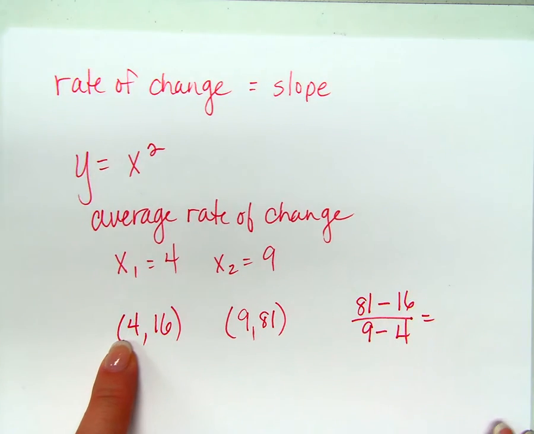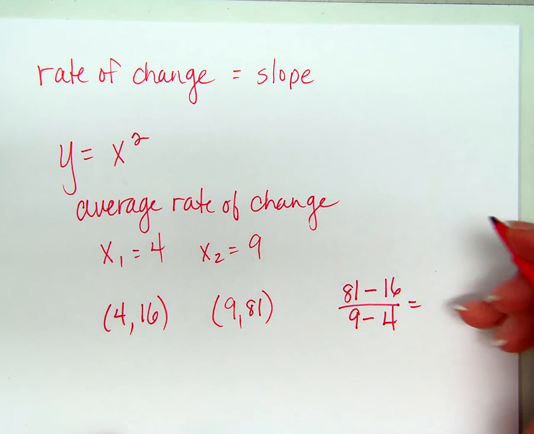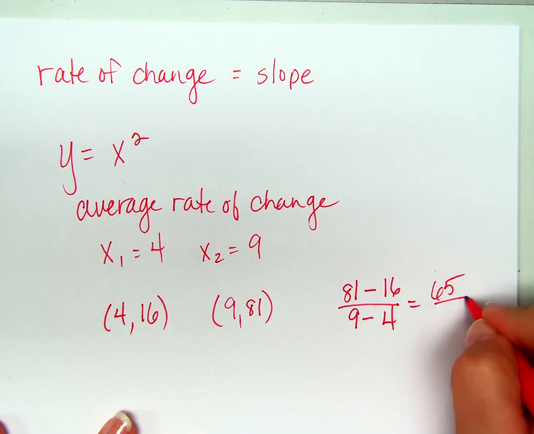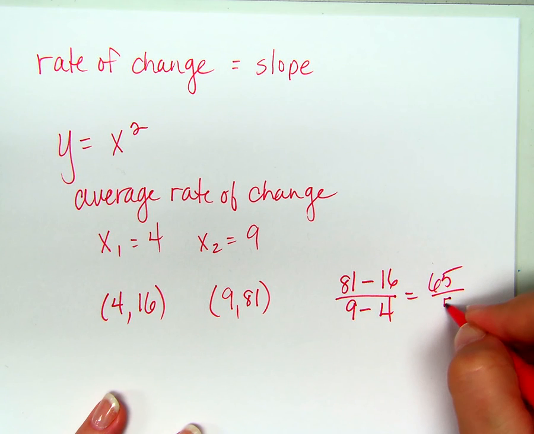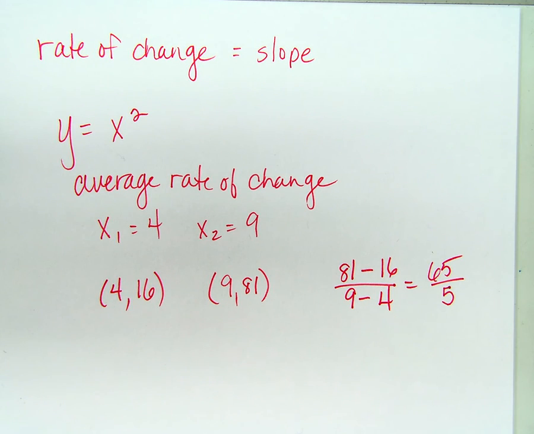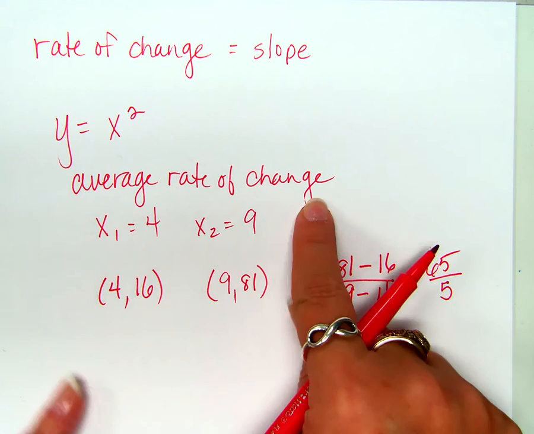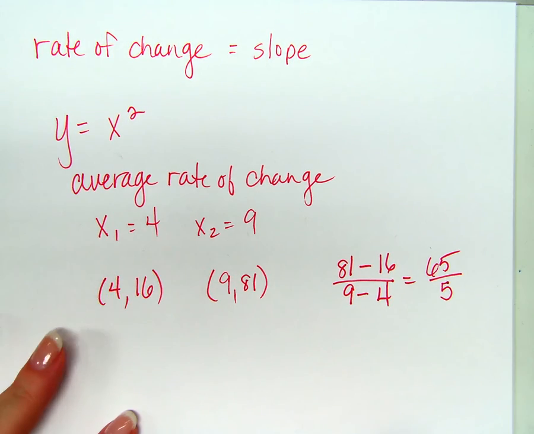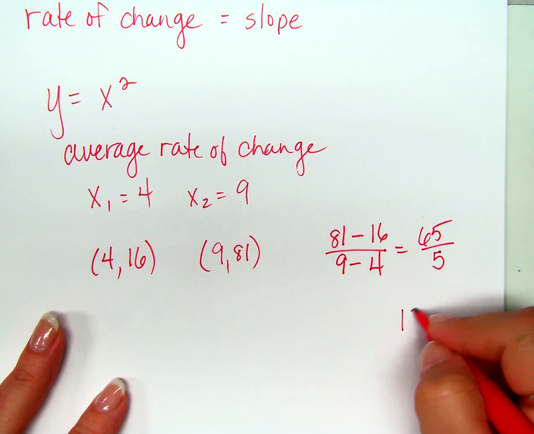What's 81 minus 16? 65. What is 9 minus 4? Why was that top one easier than that bottom one? You guys are crazy. So what is my average rate of change between these 2 points? What's 65 over 5? 13?